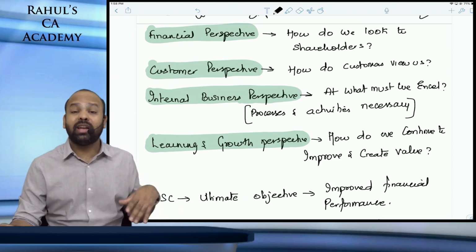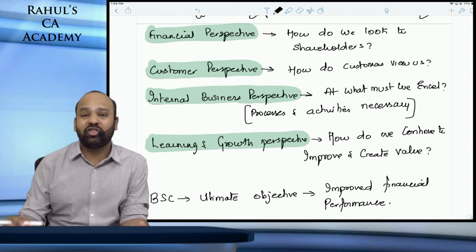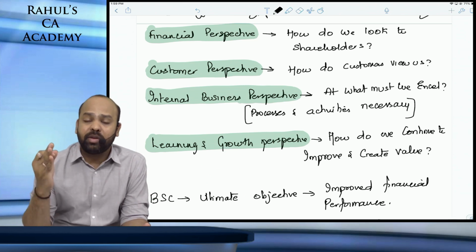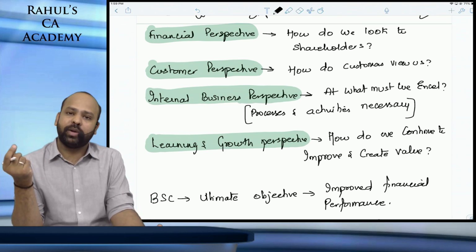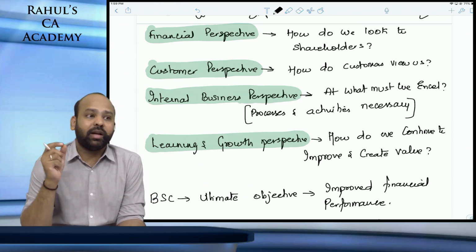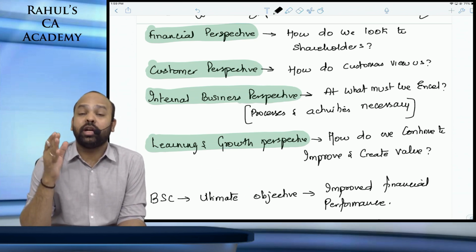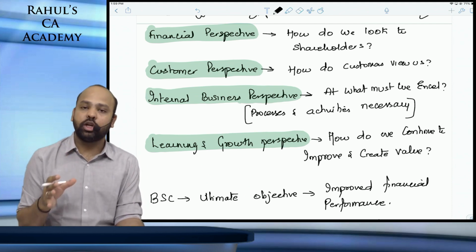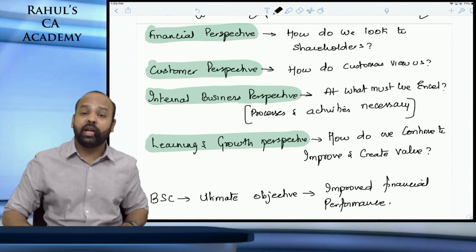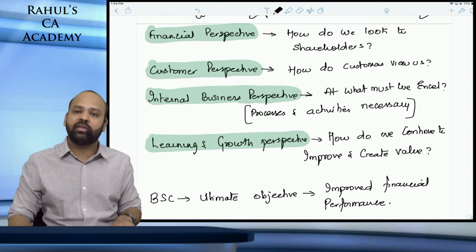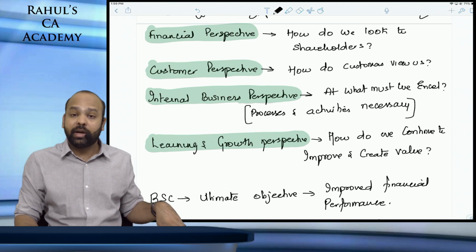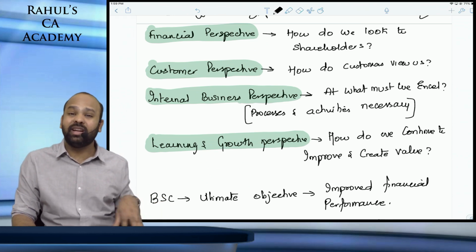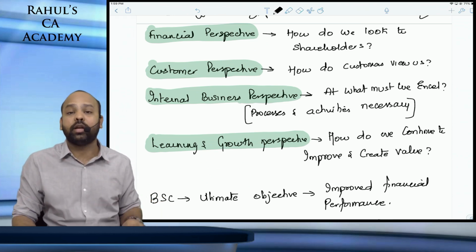So yes, we are evaluating the performance of an organization under these four perspectives: financial perspective, customer perspective, internal business perspective, learning and growth perspective. Always understand, internal business perspective is about your internal operations. If you are setting up service centers all across the country, that is to achieve financial and customer perspective, better customer service. That will be internal business perspective and not learning and growth perspective.